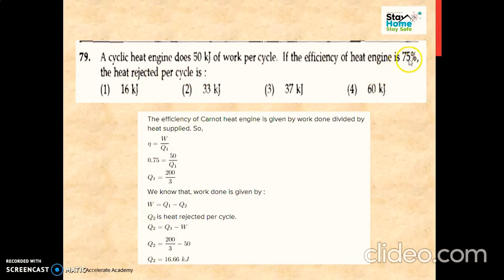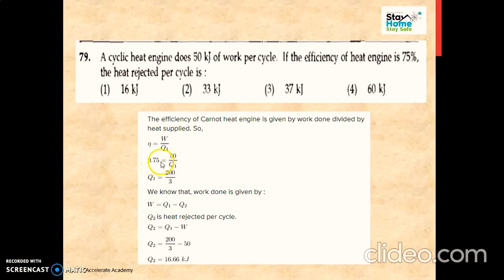Now simply see that efficiency is given as 75%, and we know that the efficiency of a Carnot cycle is maximum 1. The formula for the efficiency is work done divided by heat input.